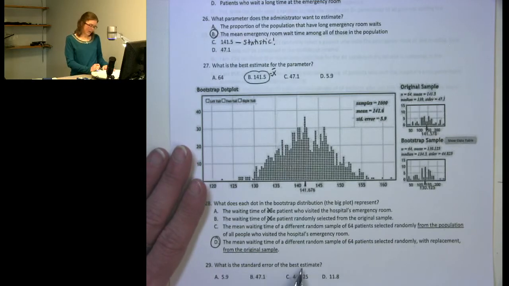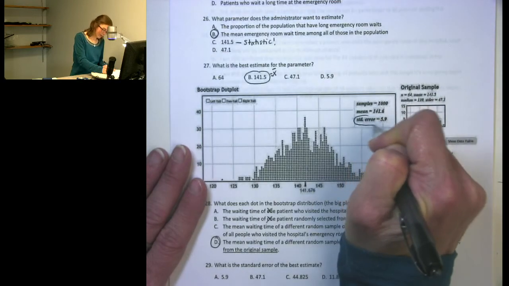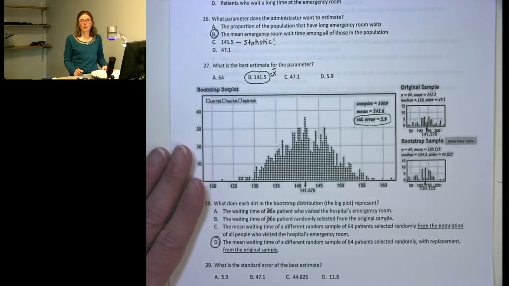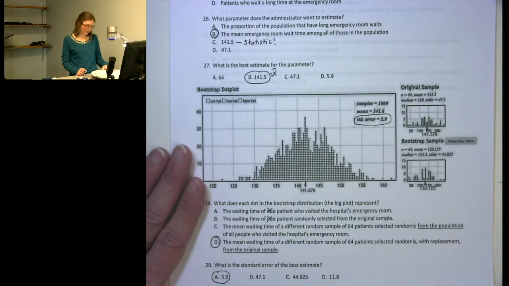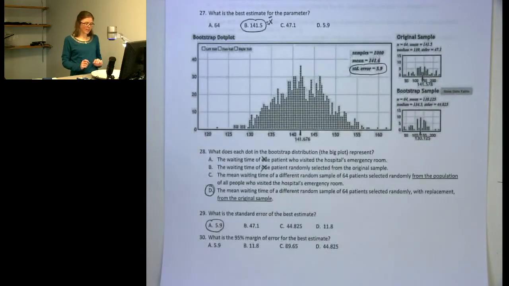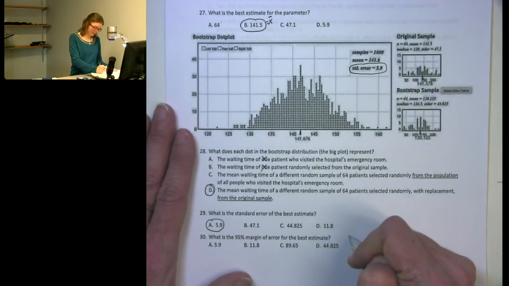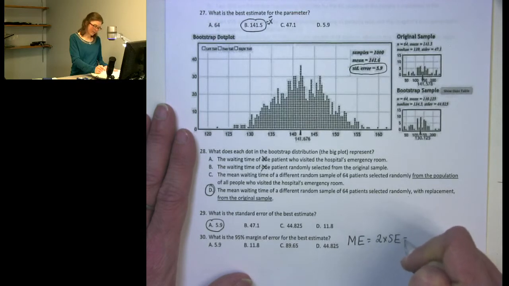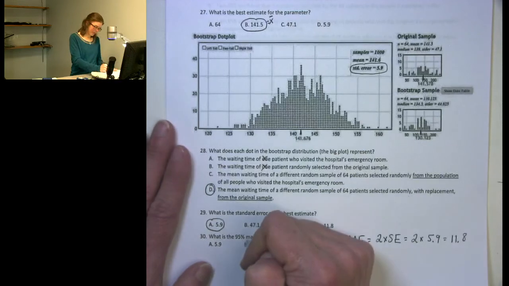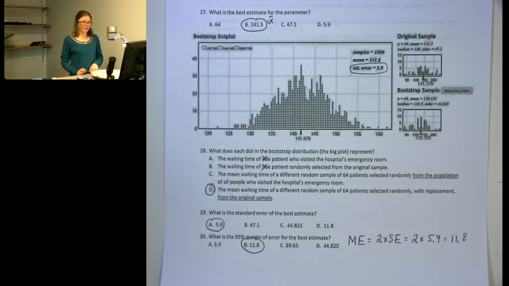We want to know what the standard error is of the best estimate. The standard error comes off the big center plot in the bootstrap distribution. So it's 5.9 minutes. Whenever we want to find a 95% margin of error, the margin of error is 2 times the standard error. So 2 times 5.9 gives us 11.8. That would be our margin of error.